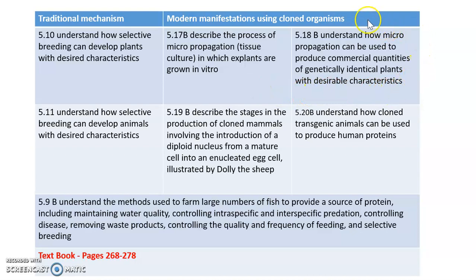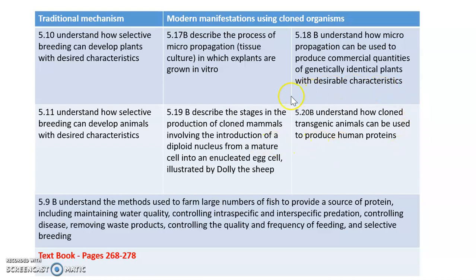And here, this is an extension again to look at how we can do this in terms of creating large numbers of commercially valuable crop plants. This is going to unpack the idea and story behind Dolly the sheep and cloning of an animal. Cloning of an animal includes taking a diploid nucleus out of an adult and creating a brand new organism from that diploid nucleus.